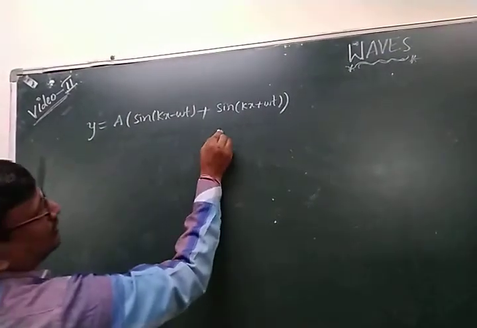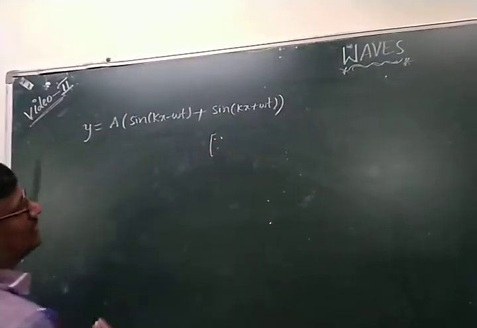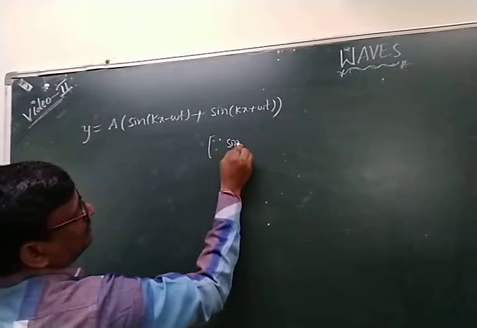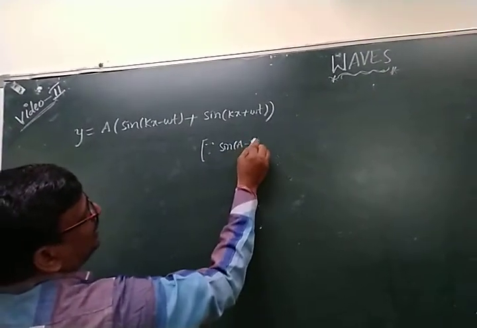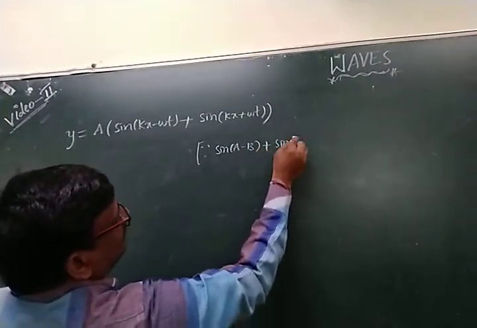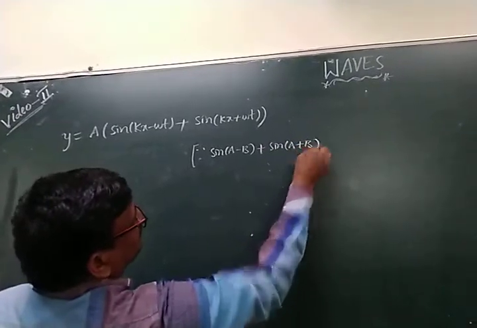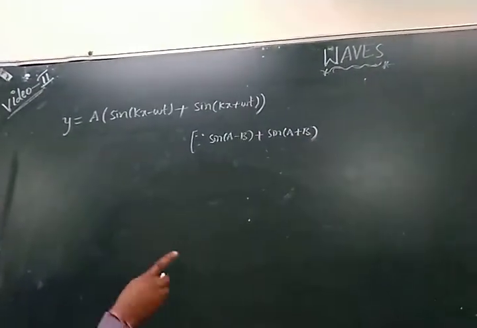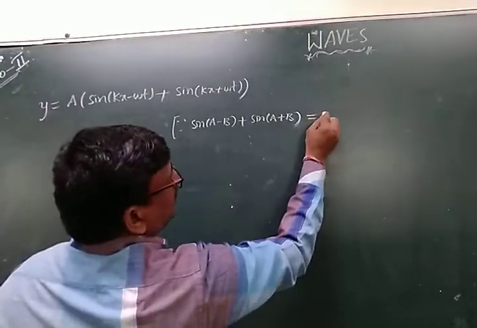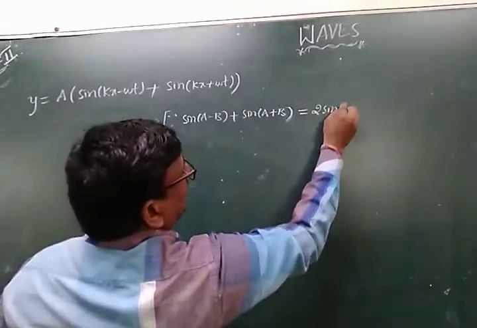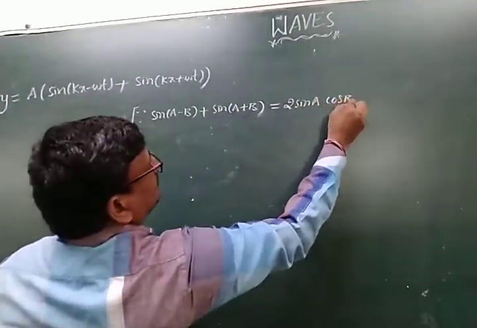Now we have one trigonometric formula: sin(a minus b) plus sin(a plus b) is equal to 2 sin a cos b.